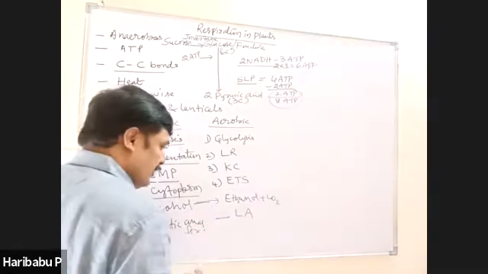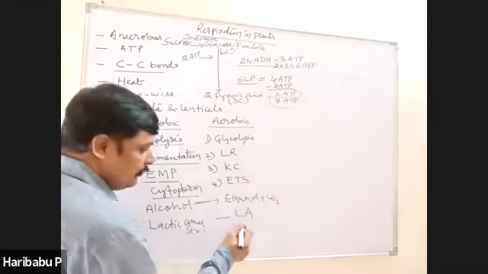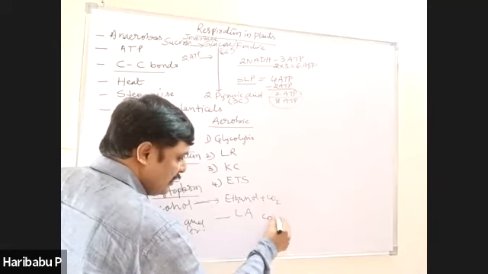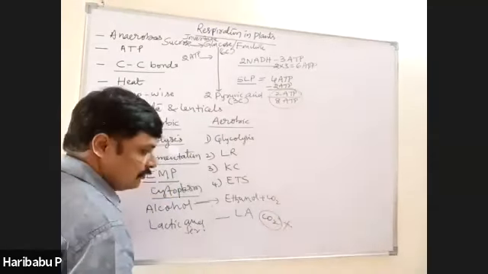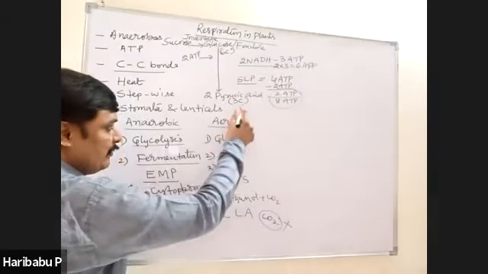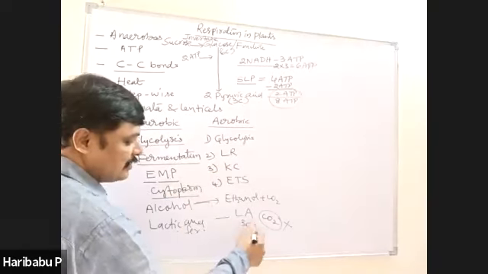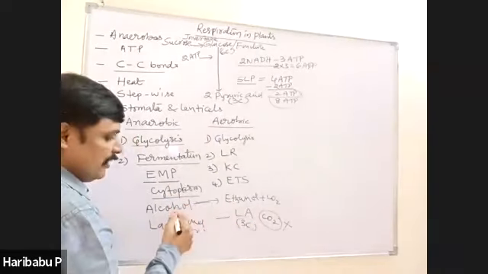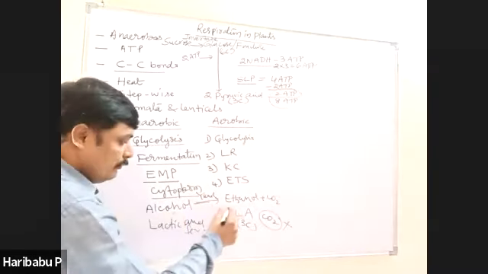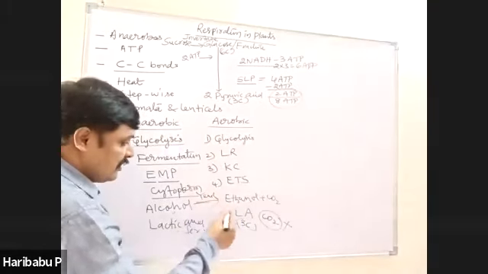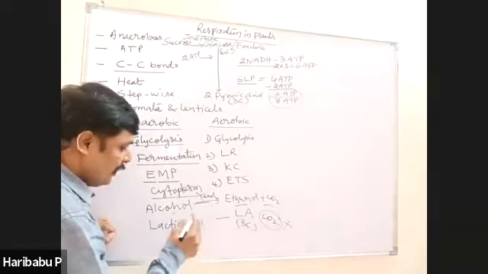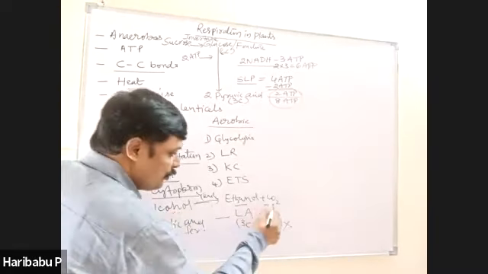So one important point here you should remember, in lactic acid fermentation, carbon dioxide is not produced. Very important point. During lactic acid fermentation, 3-carbon pyruvic acid is converted into 3-carbon lactic acid. But during alcohol fermentation, by the involvement of yeast, pyruvic acid is converted into ethyl alcohol and carbon dioxide. Right? So, in alcoholic fermentation, CO2 is liberated.